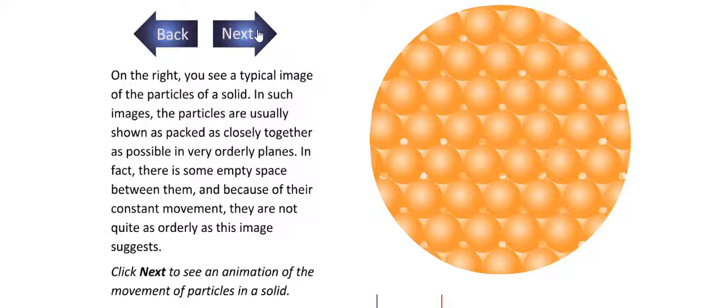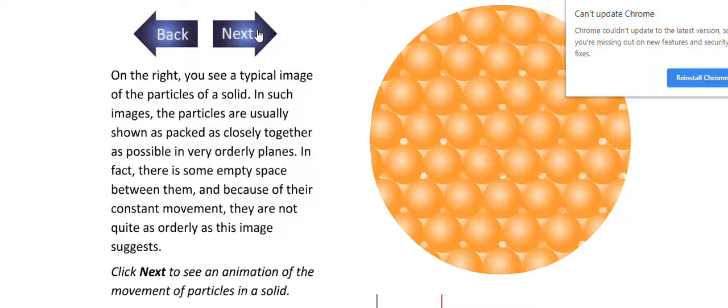As you know, the typical image of a solid is of particles compacted together, placed very close together in orderly planes. In reality, there are empty spaces between them, and because of their constant movements, they are not quite as orderly as the image suggests.